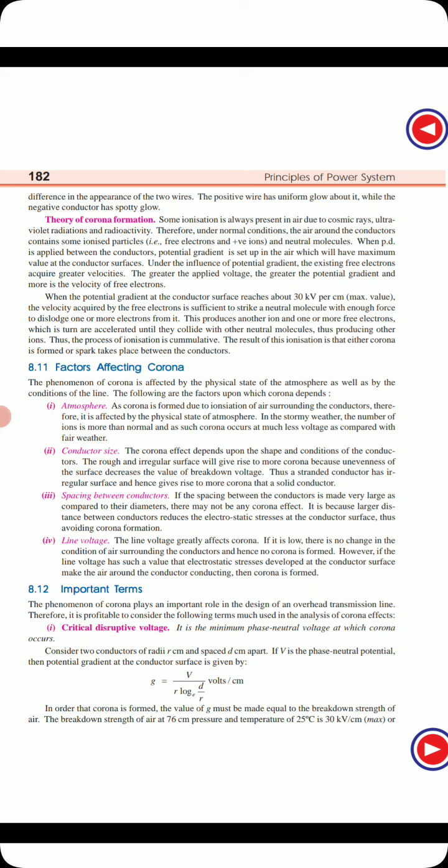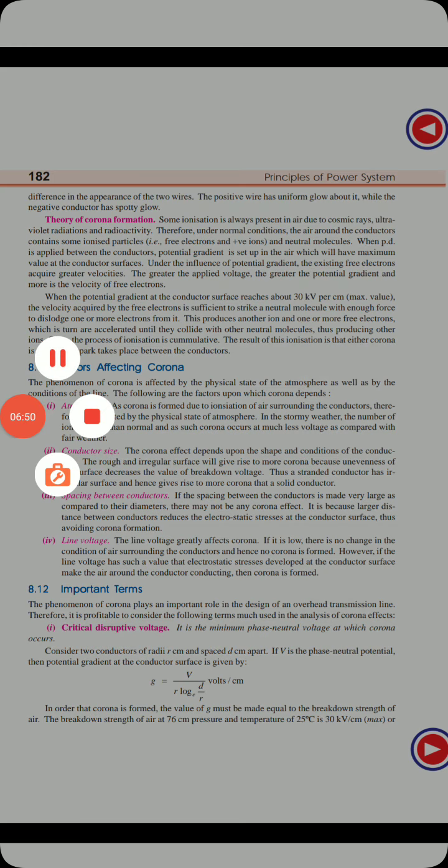But the problem is that we can't go for larger spacings because of other atmospheric issues, pole issues, many issues will be there. That's why we can't go for much distance. So the larger the conductor spacing, the chances of corona formation are very less.